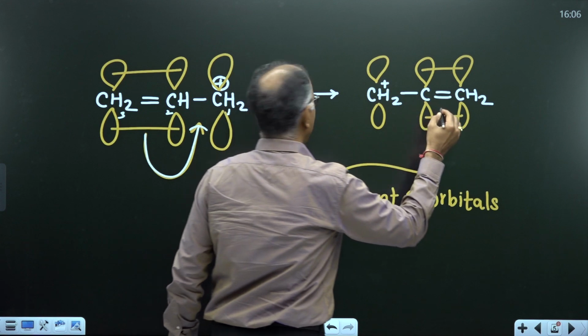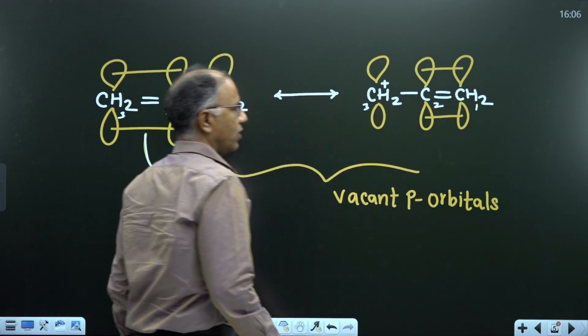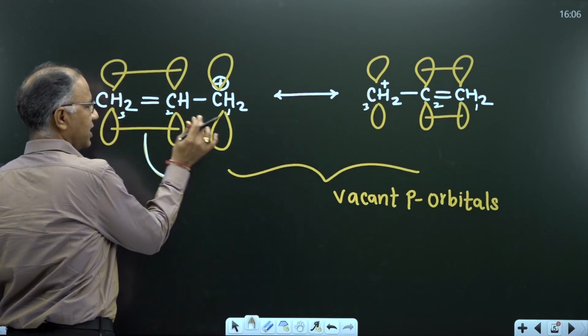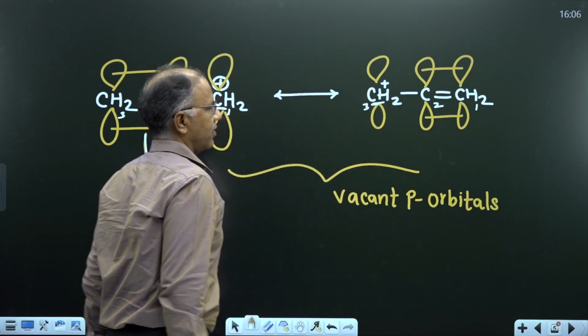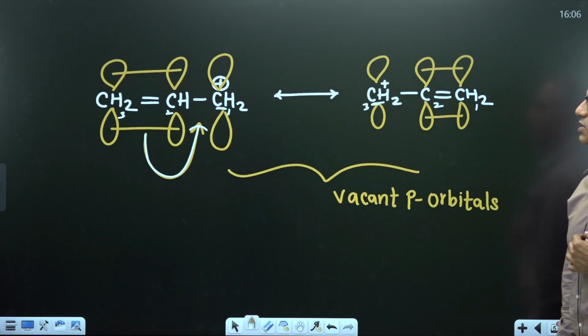So if we move the pi bond from 3 to 1,2, then the third carbon will be electron deficient. Got it? Similarly, initially this is the vacant orbital, and in the second RS, this is the vacant one. Got it? So draw this in your class notes, pause the video, and draw it.